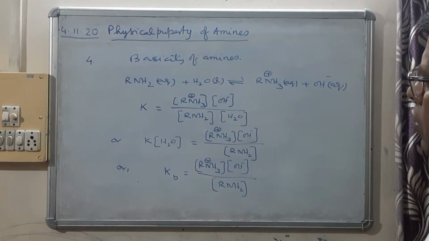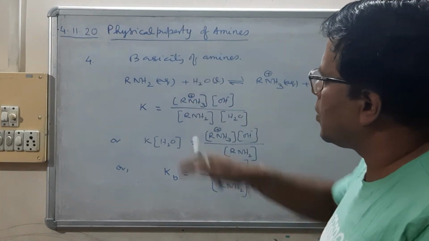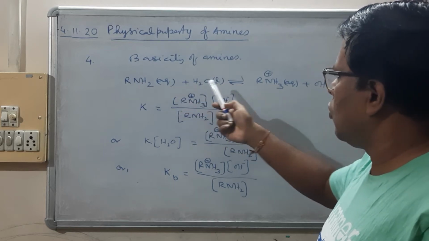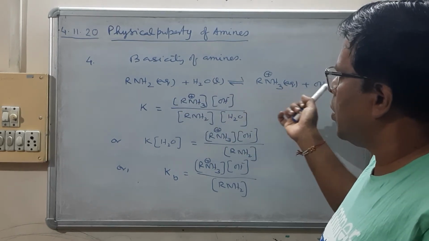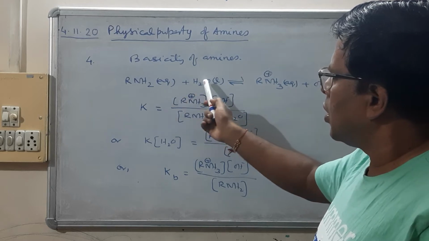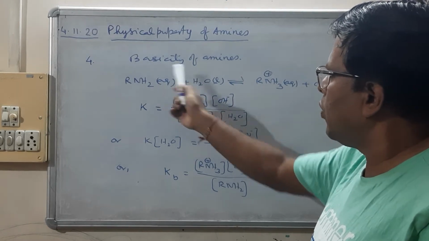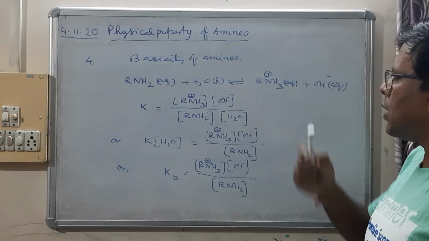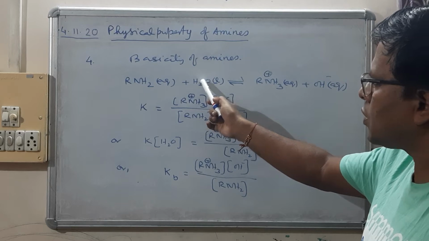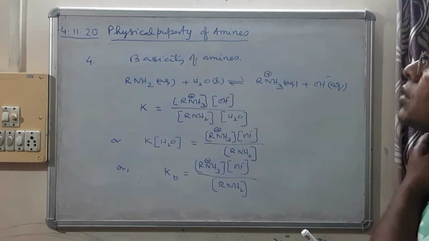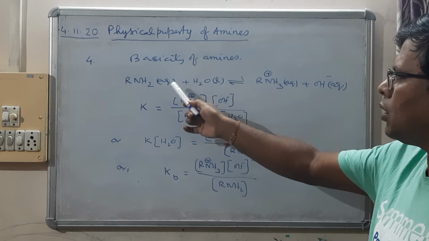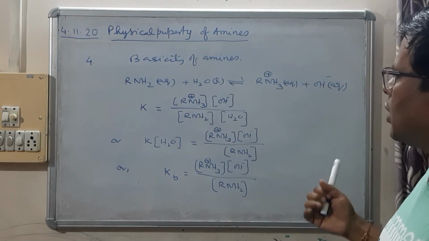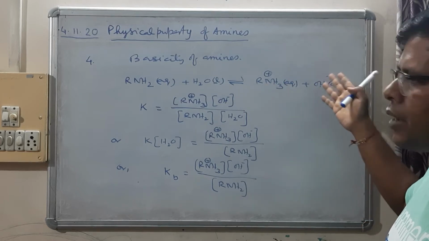Okay, so here we have the basicity of amines. Suppose an amine is dissolved in water, so there will be an equilibrium, because this one will be able to accept a proton from water, and it will become RNH3 plus, and water, after losing a proton, will become OH minus. So there will be hydroxyl ions in the solution. So we can say that amines are also Arrhenius bases.